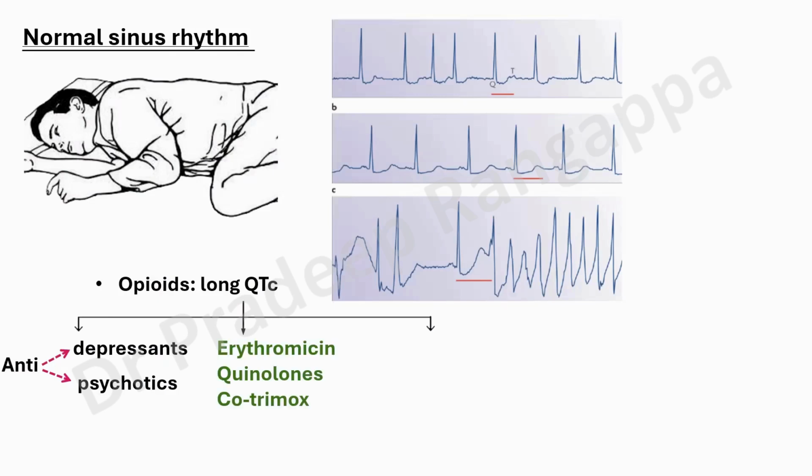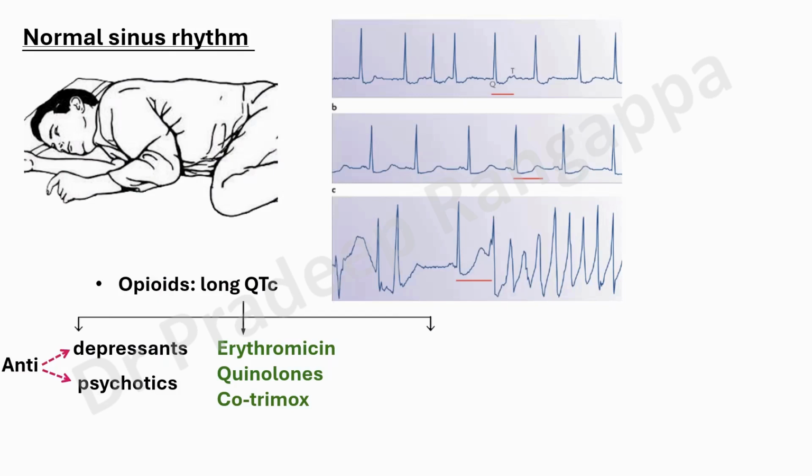And of course, these do not cause obtundation, but they cause prolonged QTc. These antibiotics: erythromycin, quinolones. In the ICU, most of you, at least my trainees, know that we have a high threshold to use quinolones because quinolones are known to cause QTc prolongation, and we try to de-emphasize overuse of quinolones in the ICU.